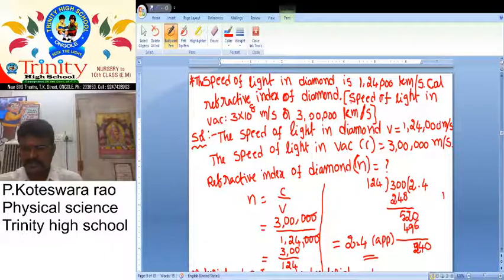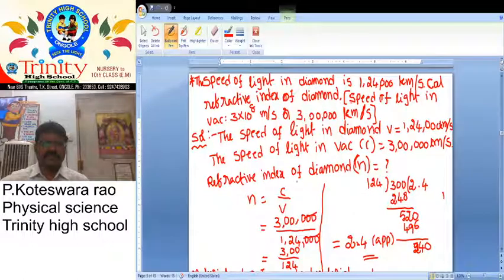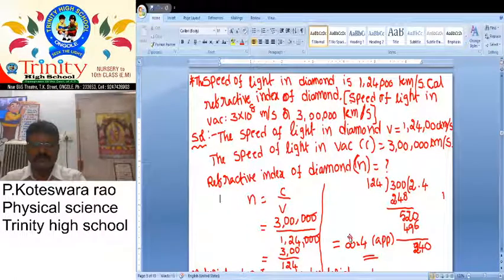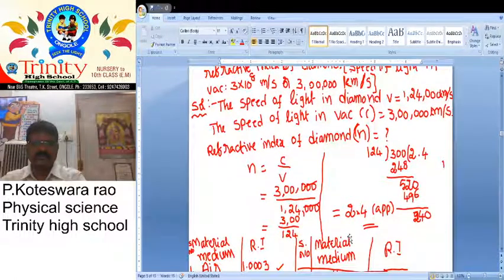Here kilometer by second, here also kilometer by second, and the refractive index of diamond is n equal to, we know that formula, C by V, 3 lakhs by 1,24,000, it is cancelled, and we will get the approximate value is 2.4.